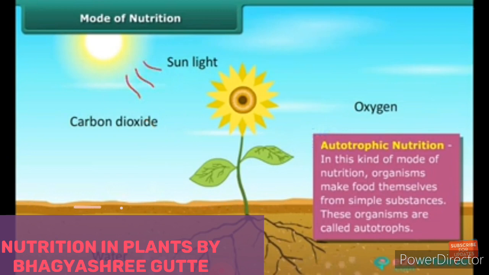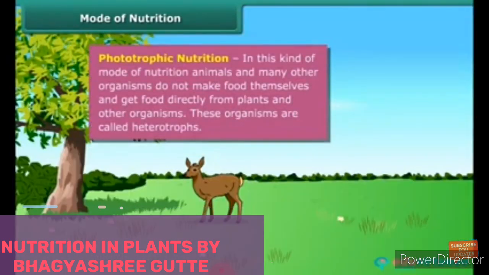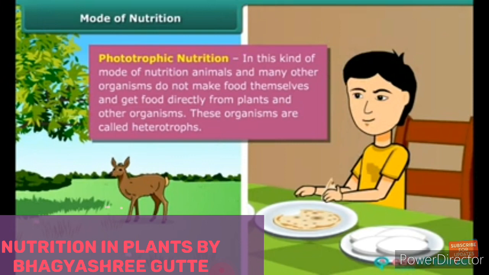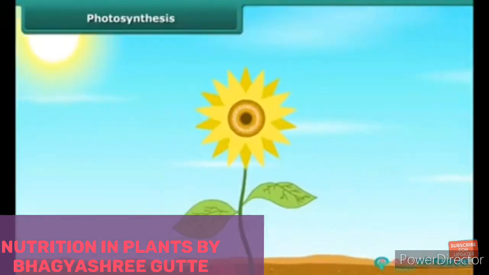These organisms are called autotrophs. In this type of nutrition, they make their food by themselves. Second is heterotrophic nutrition. Note down, this is known as heterotrophic nutrition, and in this the organisms do not prepare their food by themselves, they depend on others. Like here, one animal you can see, one human being you can see, they cannot prepare their own food.